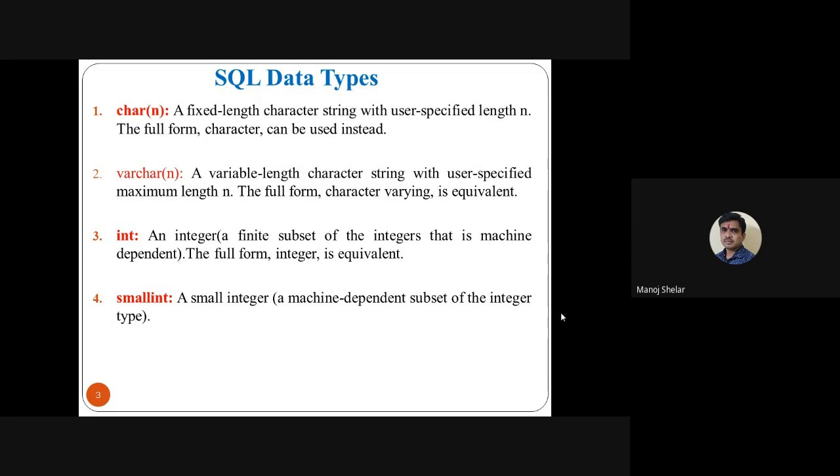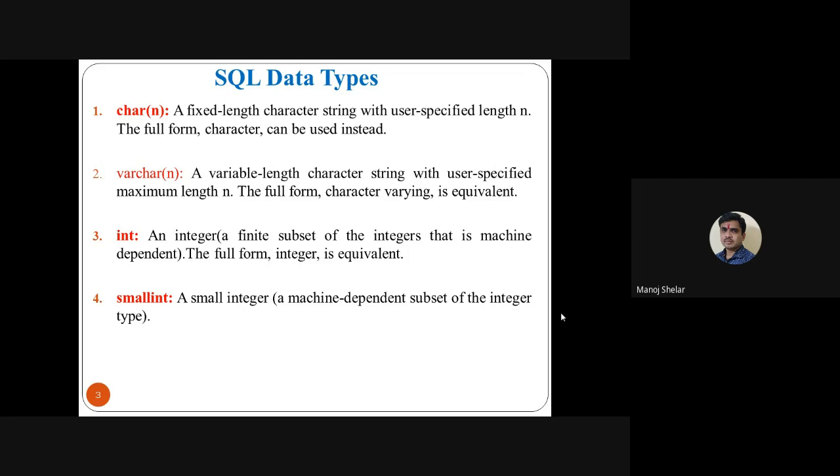Here there are five characters in Manoj, and five of the ten remain. So five characters are wasted in the character data type. So character is one data type supported in SQL. The second one is varchar. Varchar is a data type used for string purposes.